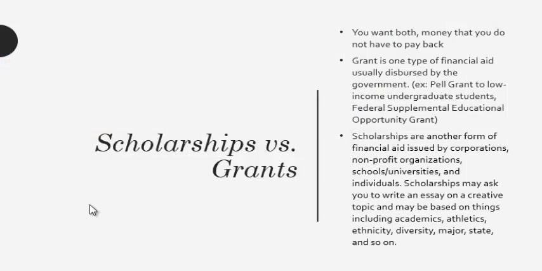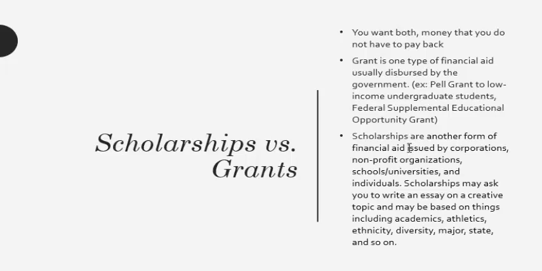Okay, now quickly reviewing scholarships versus grants. So you want both, and again, the key with scholarships and grants is that it's money that you do not have to pay back. And a grant is one type of financial aid usually dispersed by the government. For example, the Pell Grant to low-income students or undergraduate students, or the Federal Supplemental Educational Opportunity Grant. Scholarships are another form of financial aid used by corporations. They are also given by nonprofit organizations, schools, universities, of course, like Alliant, and they're also given by individuals.